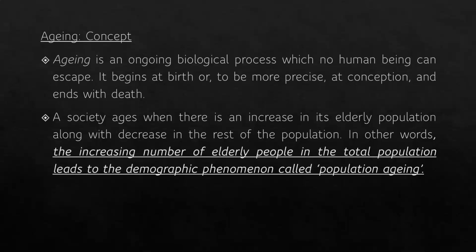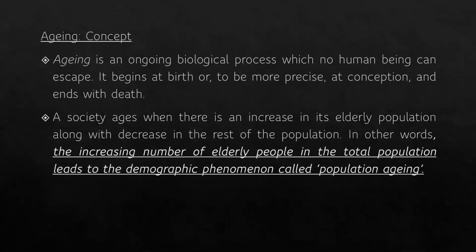Now, all the countries of the world, in fact, all the societies, all the individuals do experience aging. So everybody at the individual level, at the micro level, and all the countries at the macro level experience aging. But the degree varies.